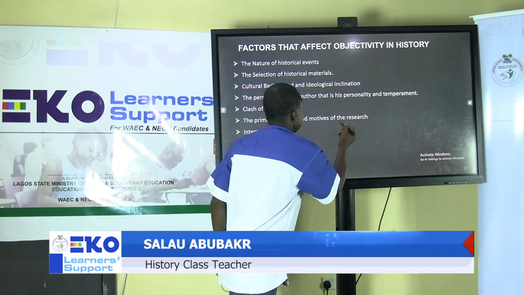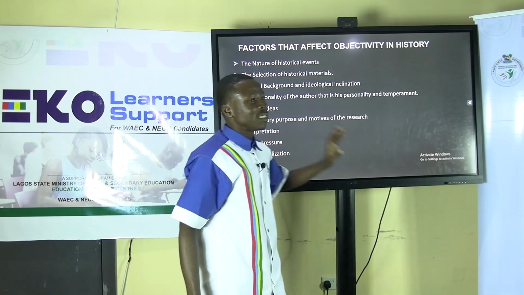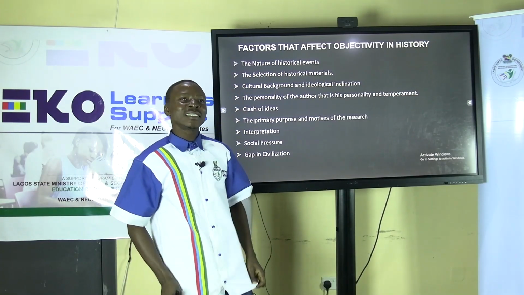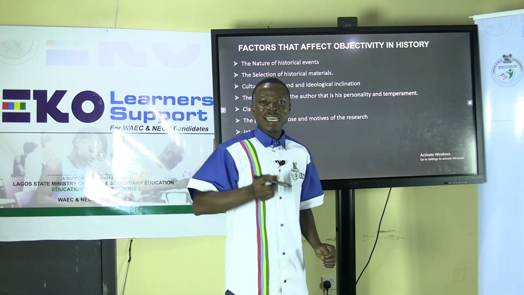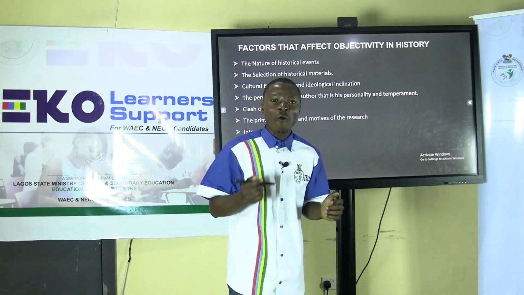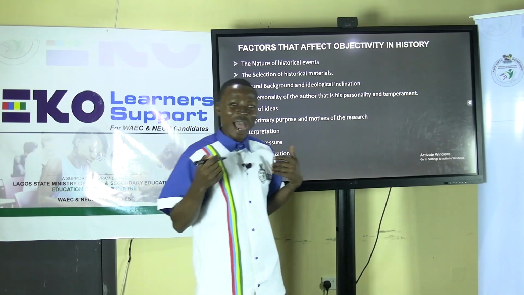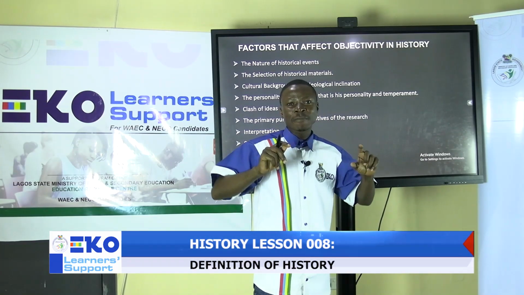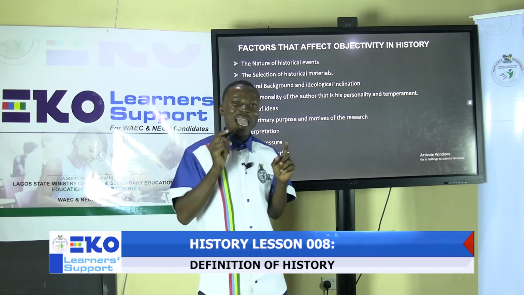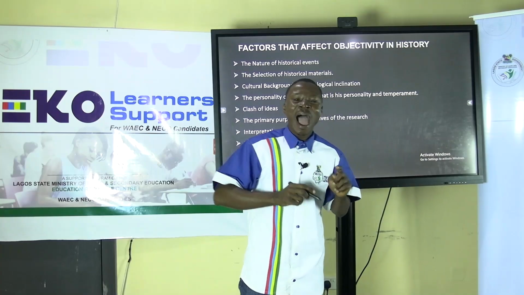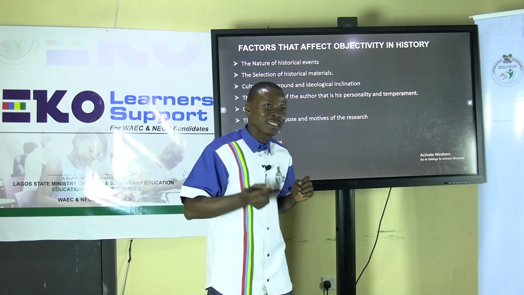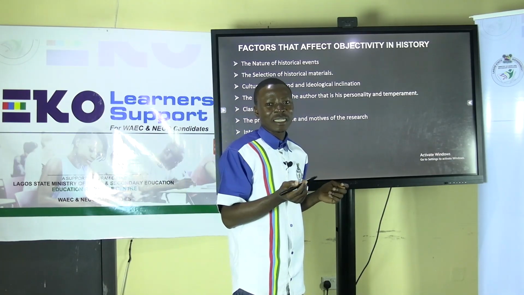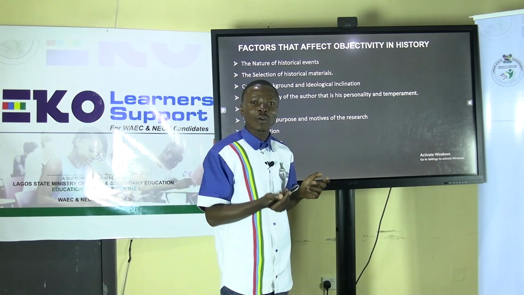So we also look at the factors that affect objectivity in history. The reason we look at these factors is that it is believed that total objectivity is not attainable in history because of human nature. As human beings, our nature affects us in achieving total objectivity. Though total objectivity cannot be achieved in history, it is encouraged that historians and researchers, as much as they can, strive to always attain a high level of objectivity while undergoing historical study or research.